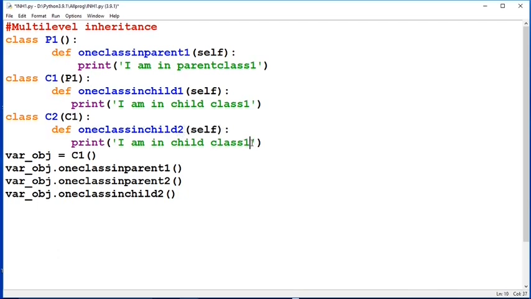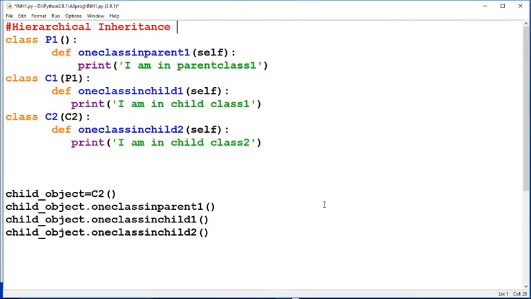So here I am in class 2, child class 2. So by this process you have to declare it as C2. You have to access through C2. C2 is the variable object, and then there should be a print statement in child 1, and there should be a print statement in child 2. So here C2 is inheriting the property of C1, and C1 is inheriting the property of P1. Now if you run this,